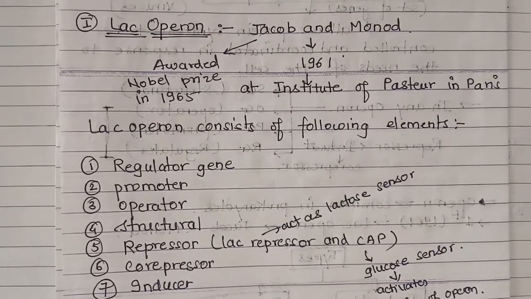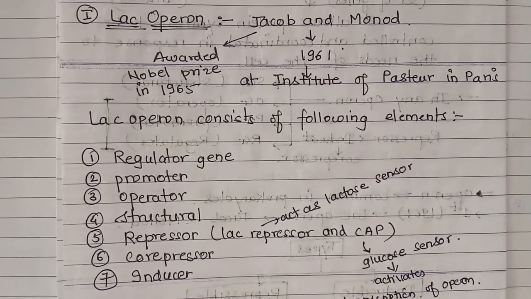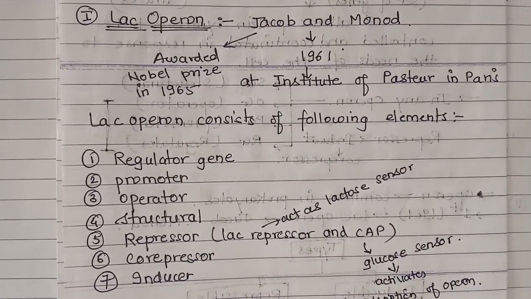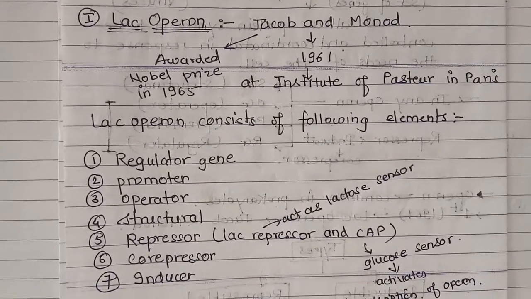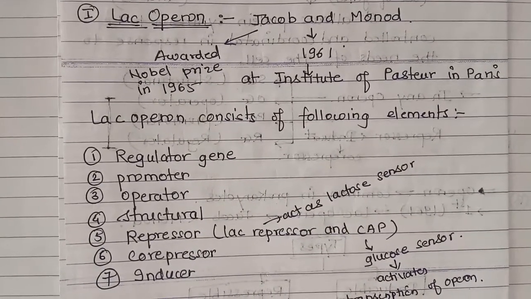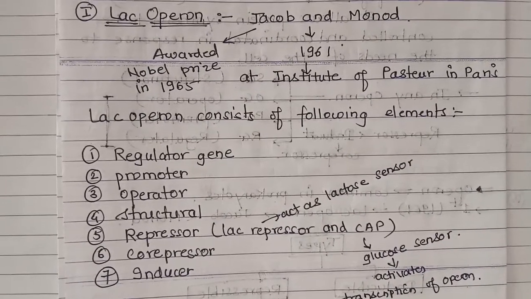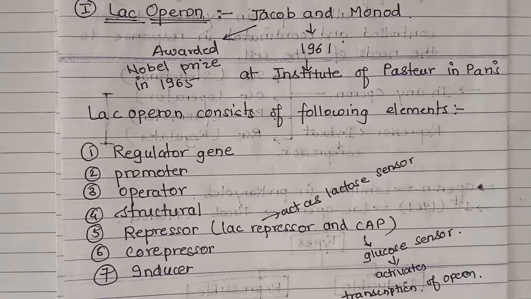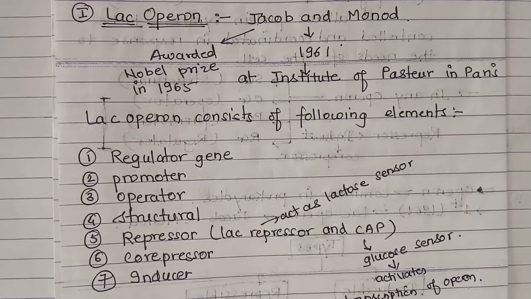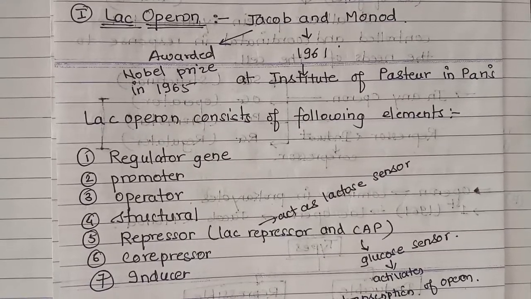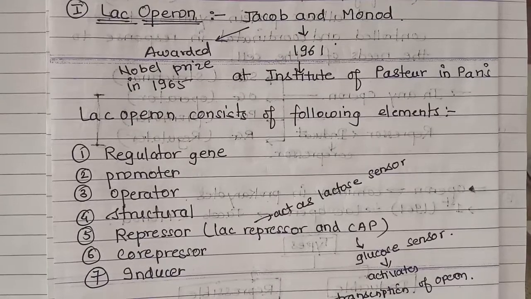Friends, let's begin with our first operon, that is lac operon. In the previous video we have seen two different types of operon, that is inducible operon and repressible operon. So lac operon is the example of inducible operon. If you have gone through the previous video, there we have discussed what we mean by inducible operon. When inducer is present, operon is on. When inducer is absent, operon is off.